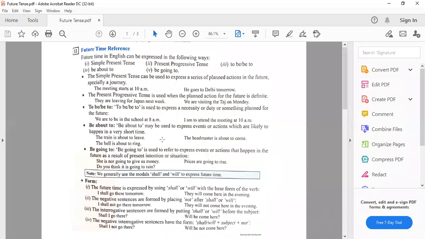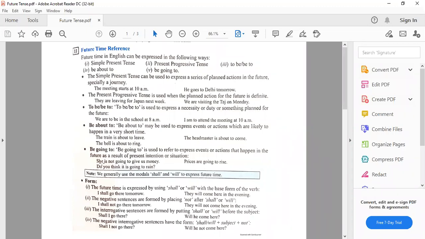Then be going to. Be going to is used to express events or actions that happen in the future as a result of present intention or situation. The action that is going to happen in the future as a result of present intention or situation. Present situation की वजह से जो बात future में होने जा रही है, for that we can use going to. She is not going to give us money. Prices are going to rise. Do you think it is going to rain?